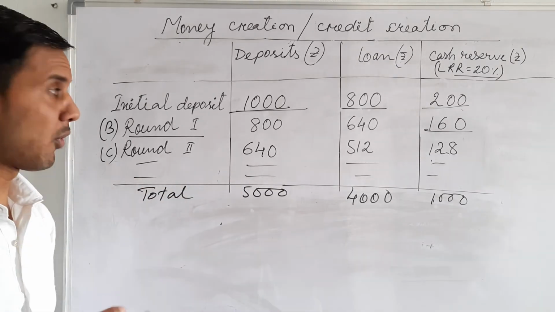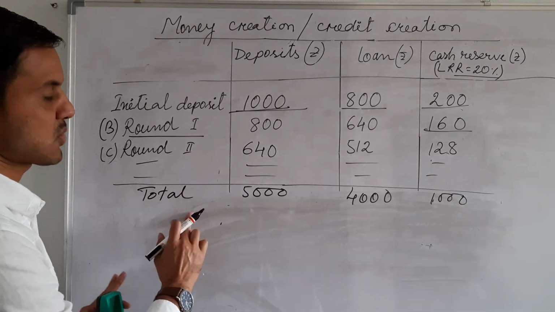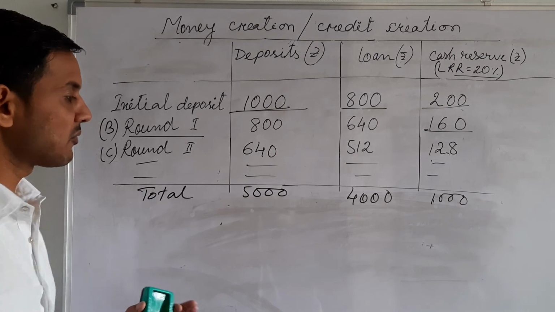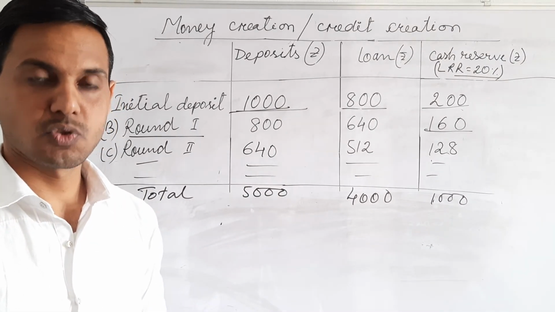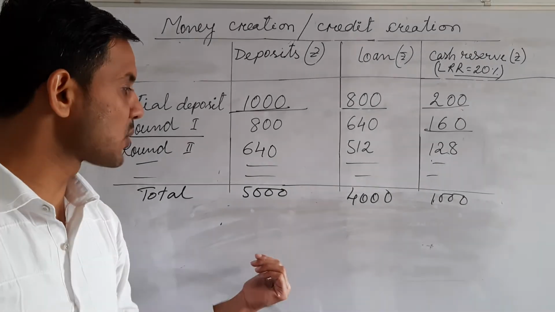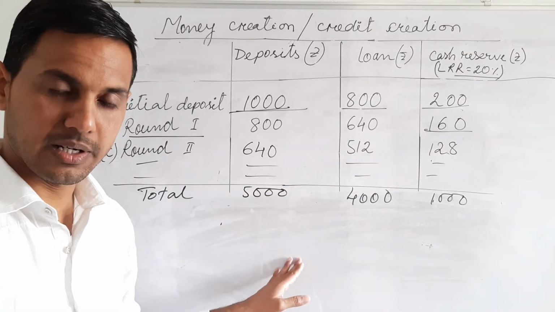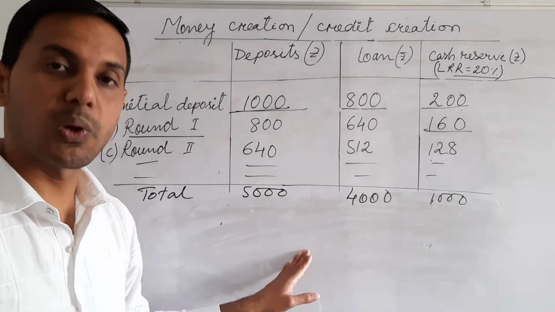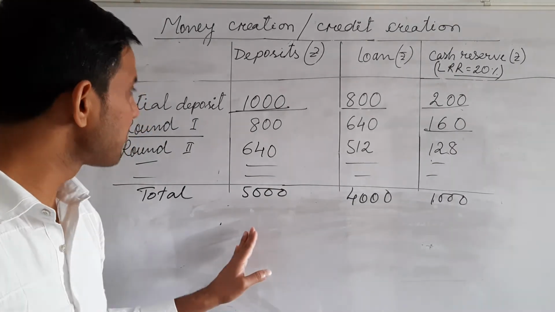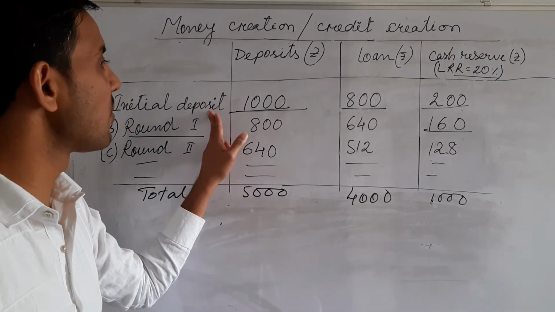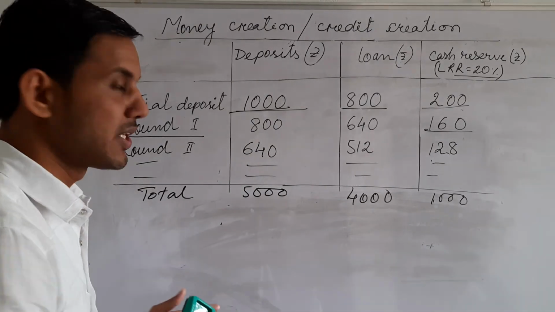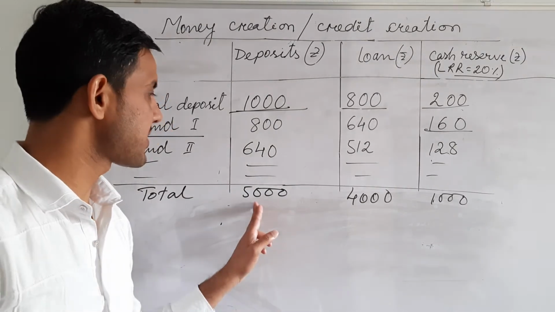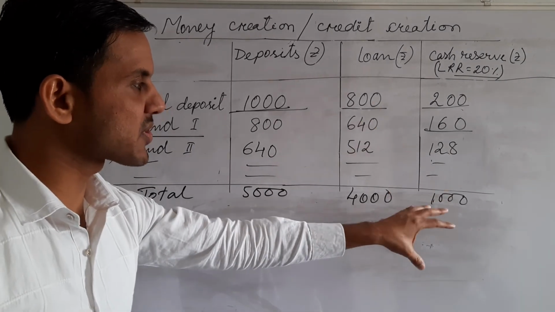I told you there is no need to continue this process, because we just have to know the formula to calculate the total. To calculate this total, first we have to know about the money multiplier. Money multiplier is equal to 1 by LRR, which I have already shown, and here it is 5. So total deposit is equal to initial deposit into money multiplier, which is 1000 into 5, that is 5000. When does this process end?